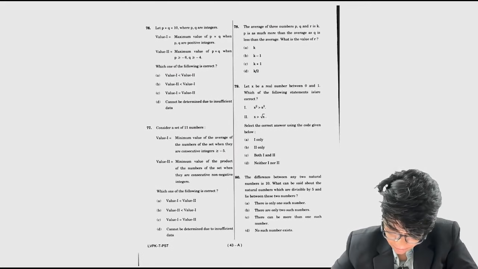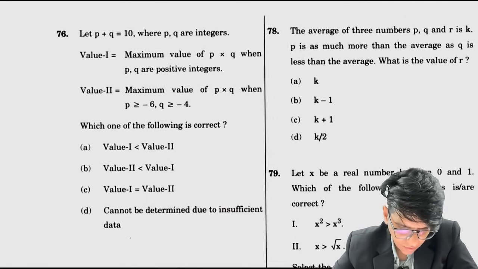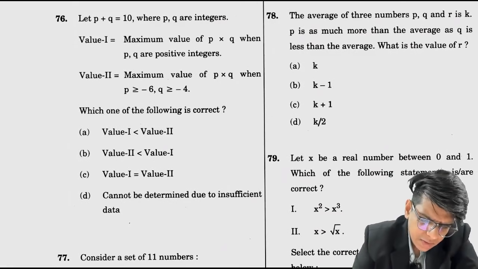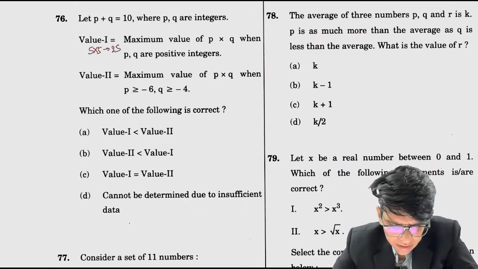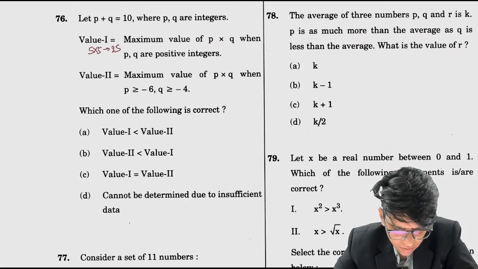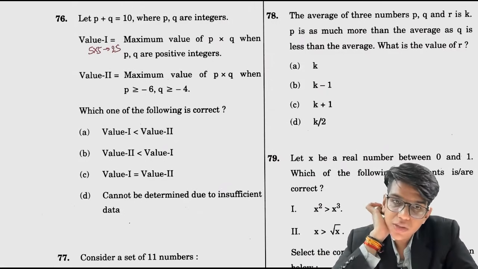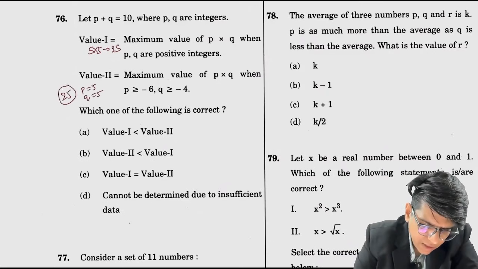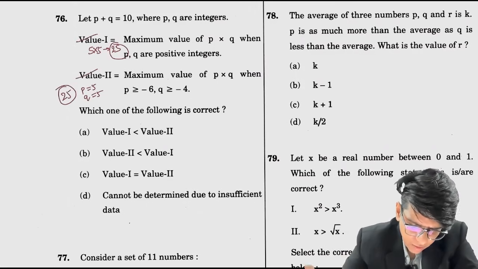76. P plus Q equals 10, where P and Q are integers. Maximum value of PQ when P and Q are positive integers. P and Q are positive integers, so the maximum value will be 5 into 5, 25. Maximum value of PQ when P is greater than or equal to -6 and Q is greater than or equal to -4. What kind of question is this, why was it asked? Here also I can put P equals 5 and Q equals 5. This will also be 25. Maximum value is 25, values 1 and 2 are equal, so option C.